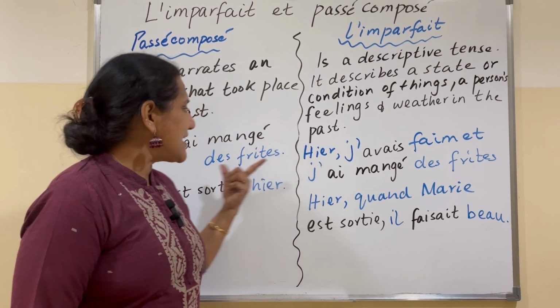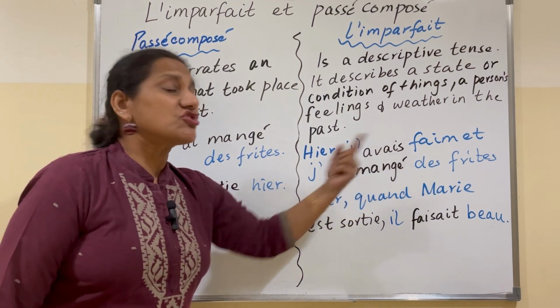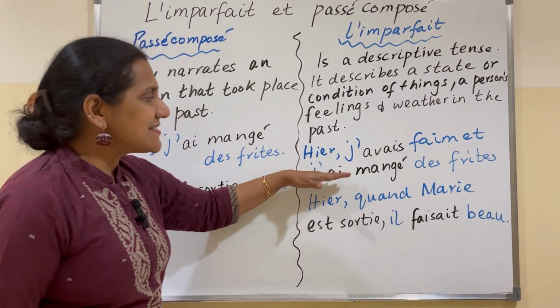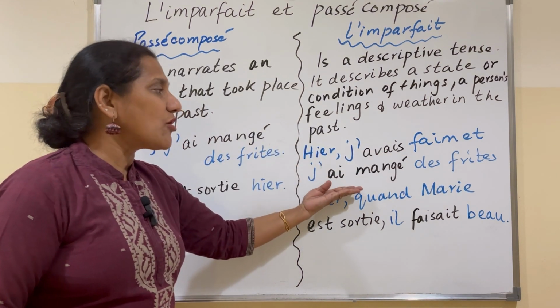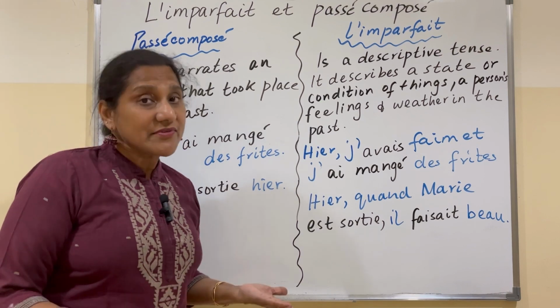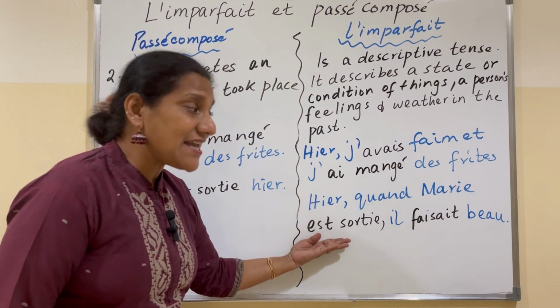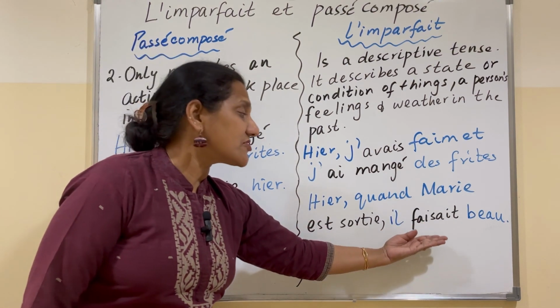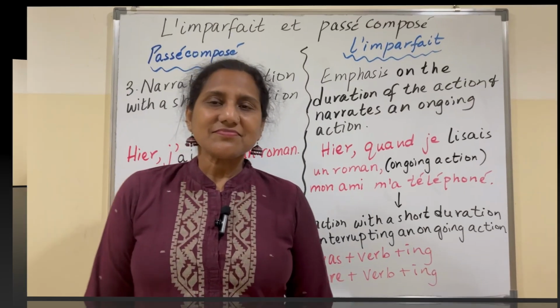So let's take the same example here. Hier, j'avais faim et j'ai mangé des frites. So here we can see the state of being hungry for some time, and therefore what did I do? I ate some French fries. Hier, quand Marie est sortie, il faisait beau. It's describing the weather.